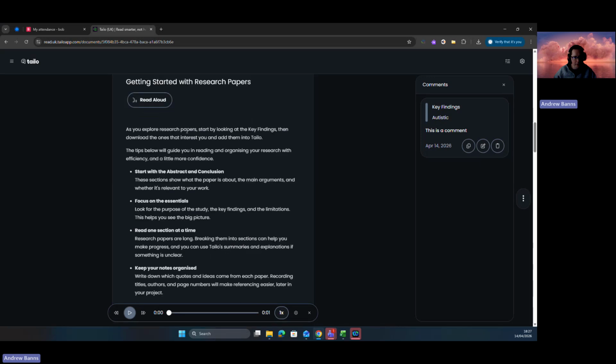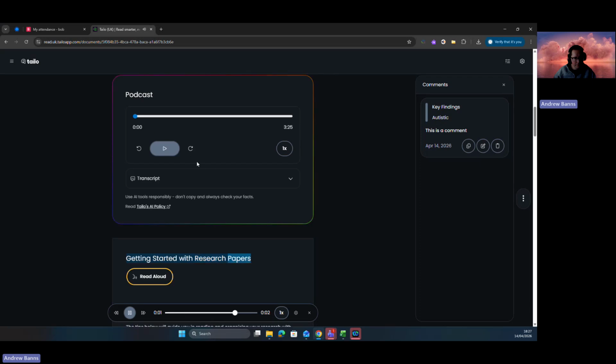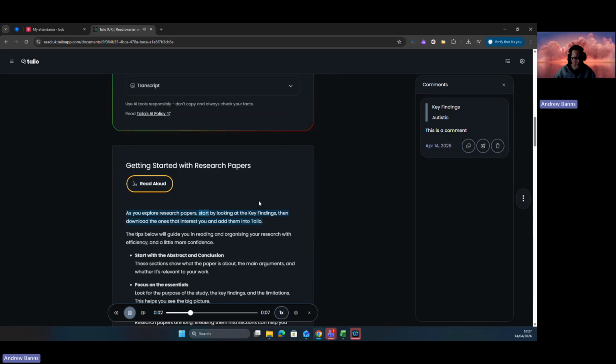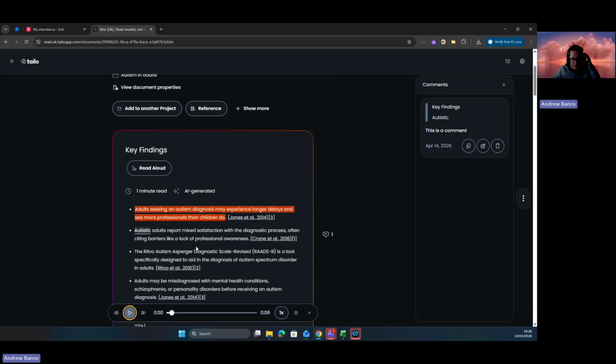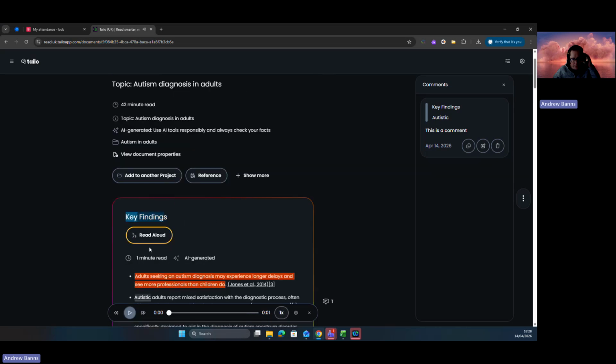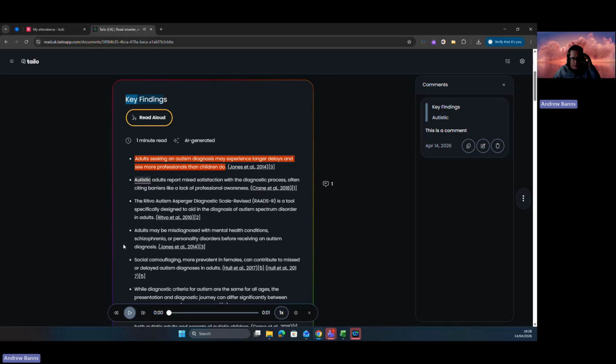While that's doing that, we can see if the read aloud bit's working down here. Getting started with research papers. As you explore research papers, start by looking at the key findings, then download the ones that interest you and add them into Tailo. So yes, that's working okay in that section. I'm not too sure why it wasn't working in the top bit. Maybe because it's like a broken down bit there. I don't know. Anyway, it also indicates that I've got a comment associated with that as well, so I can look back to any of those things at any point.